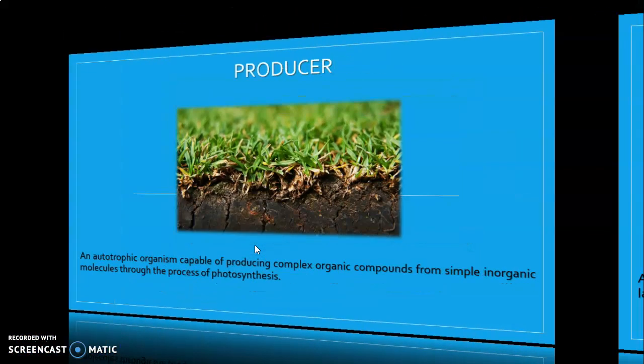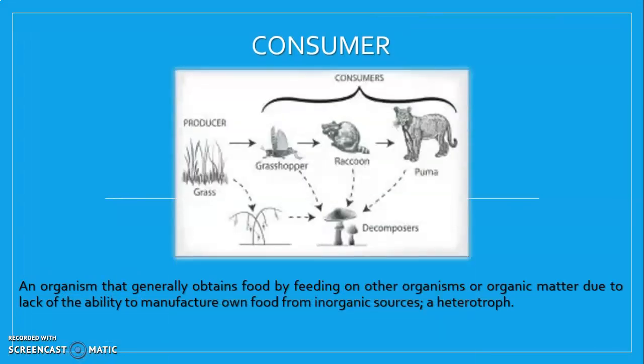Now in the case of a consumer, it says that a consumer is an organism that generally obtains food by feeding on other organisms or organic matter due to lack of the ability to manufacture its own food from inorganic sources. So in other words, guys, a consumer is a heterotroph. Why? Because consumers cannot produce their own food. For example, we as humans are consumers, because we cannot produce our own food.